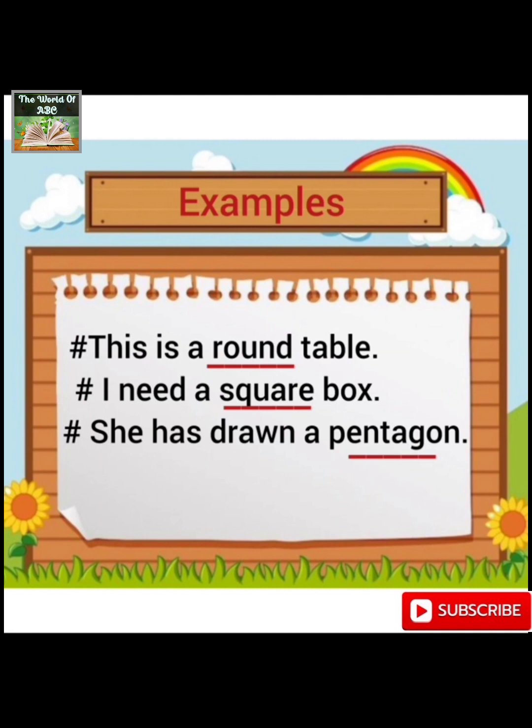I need a square box. Again, square is the shape of the noun box. She has drawn a pentagon. Pentagon is again the shape that is given in this particular sentence.